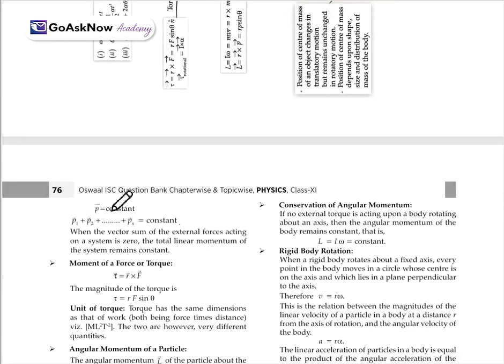So, if P is constant, then P1 plus P2 up to Pn will be equal to a constant. When the vector sum of the external forces acting on the system is 0, the total linear momentum of the system remains constant.